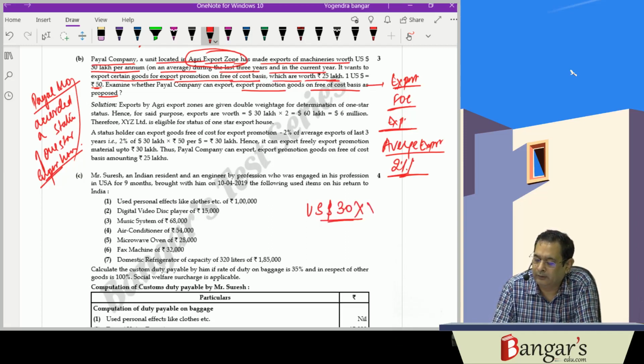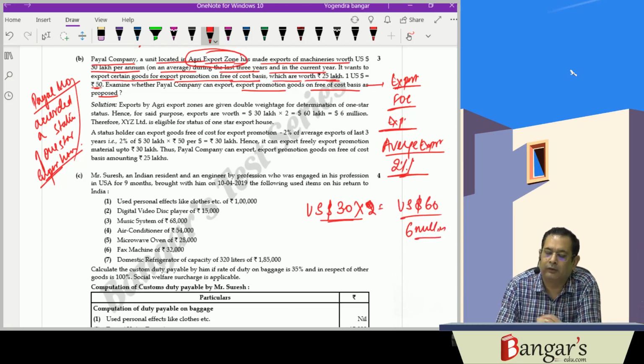So double weightage works out to be $60 lakhs, that is 6 million. So here it will be given a status of 1-star export house, and in this circumstance it can export 2% of whatever is the average export obligation, material on free of cost basis for export promotion.